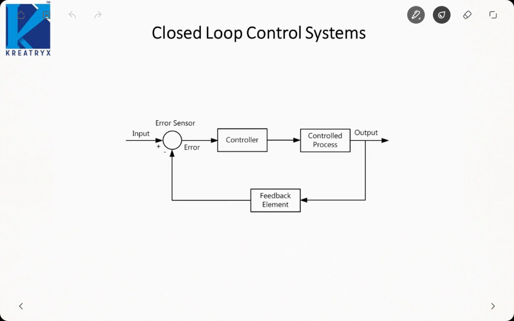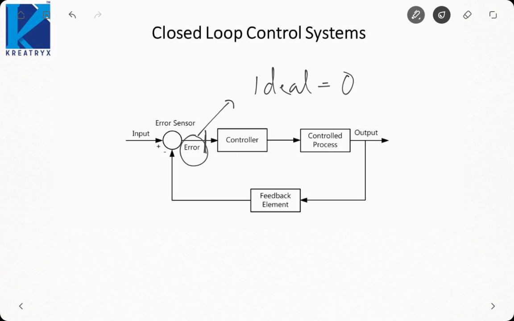Now if you see here, output is being fed back to the input. Now we compare the input and the output, and if they are not equal, then there will be some error signal. This error signal indicates what is the difference between input and output. So this error signal should ideally be 0. Its ideal value will be 0, because whatever the input I give, corresponding to that only the output should come.